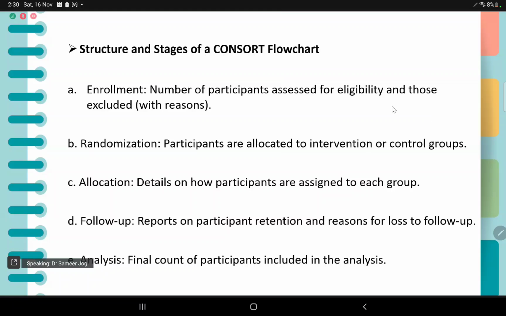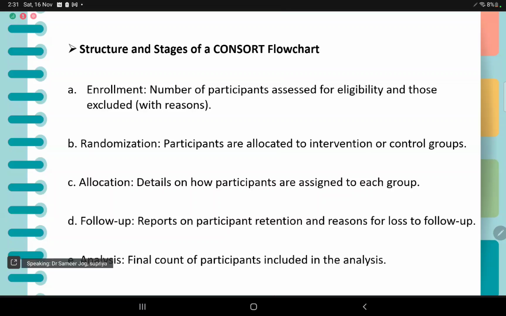Structure and stages of a CONSORT flowchart. So there are 5 structures and stages. First is enrollment, which involves number of participants assessed for eligibility and those excluded with reasons. Randomization, participants allocated to intervention or control groups. Allocation, details on how participants are assigned to each group. Follow-up, reports on participant retention and reasons for loss of follow-up. And analysis, which is the final count of participants included in the analysis.